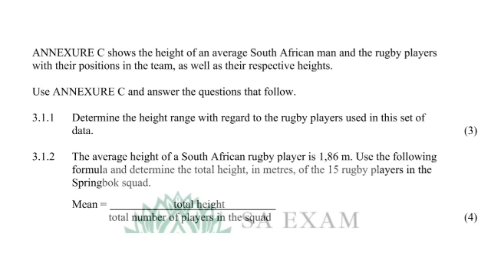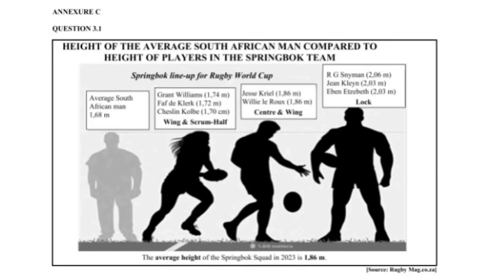So it tells you that in an extra C shows the height of the average South African man and the rugby players with their positions in the team as well as their respective heights. 3.1.1 determine the height range with regards to the rugby players used in the set of data. So we are in an extra C. We are seeing that the first column shows us the average height of a South African man. We're not interested in that. We're interested in the last three columns.